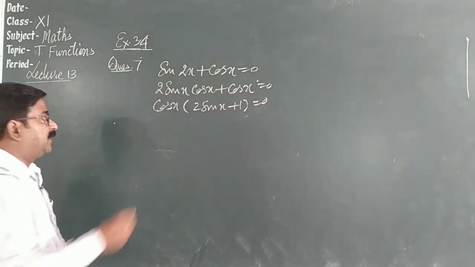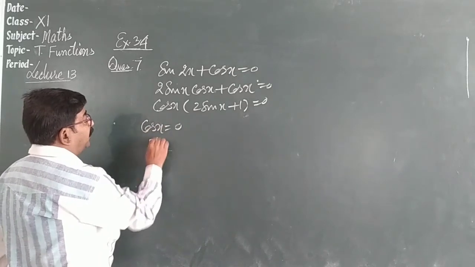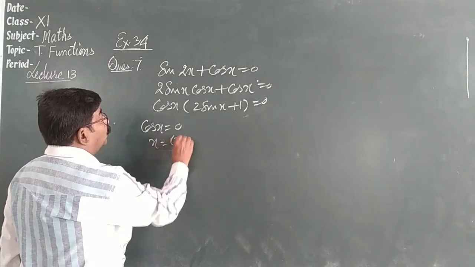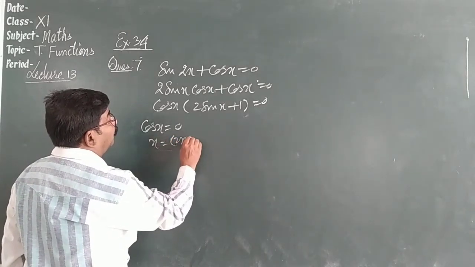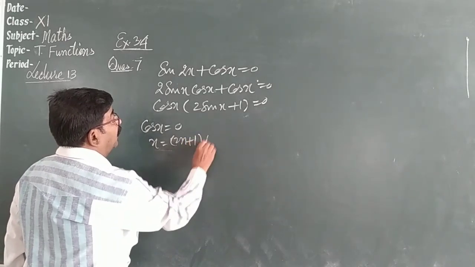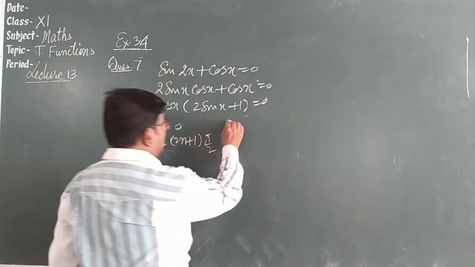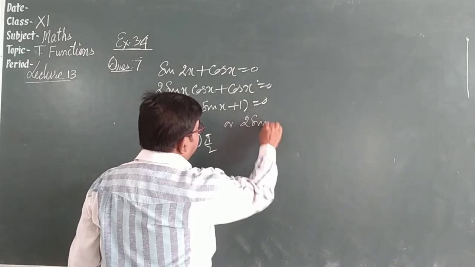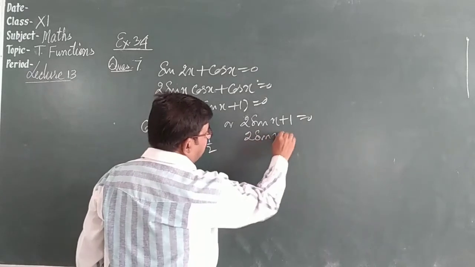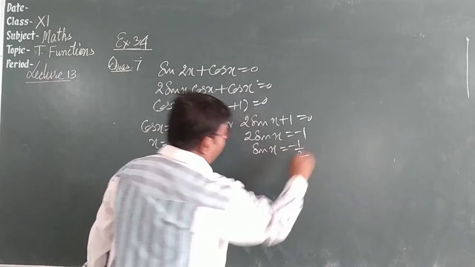We have two factors again. One is cos x is equal to 0, or x is equal to (2n plus 1) pi by 2. This is the general value. And for the other, 2 sin x plus 1 is equal to 0, 2 sin x is equal to minus 1, sin x is equal to minus 1 by 2.